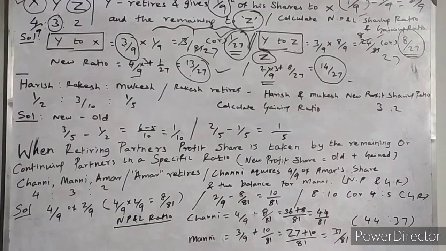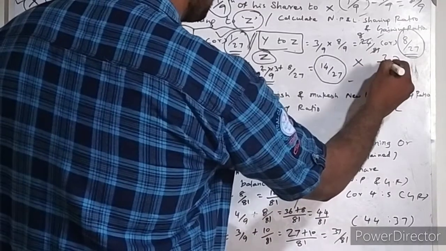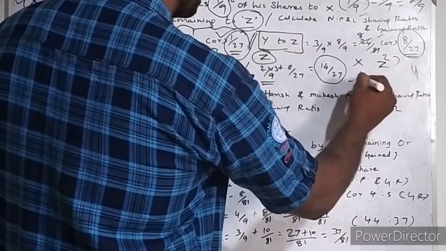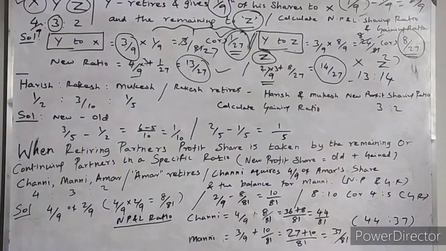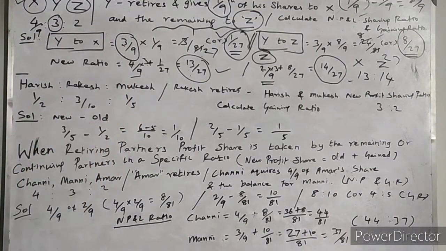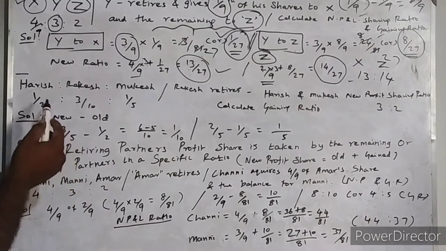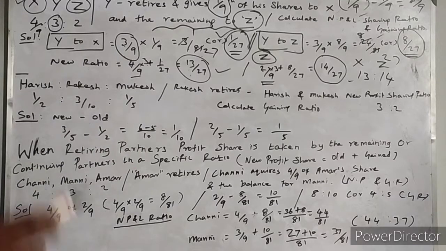Anyway, their new profit and loss sharing ratio for partner X and Z is 13 is to 14. Okay, are you clear about it? The next one, Haris, Rakesh and Mukesh are partners. They are sharing profit and losses in the ratio of 1 by 2, 3 by 10, 1 by 5. It is their existing profit and loss sharing ratio.